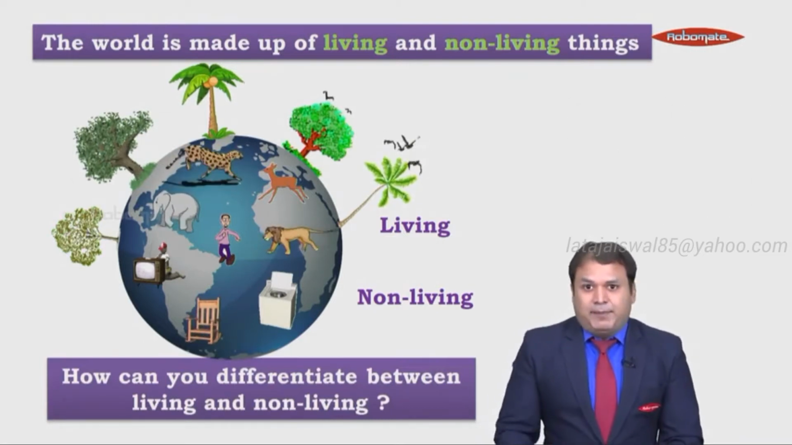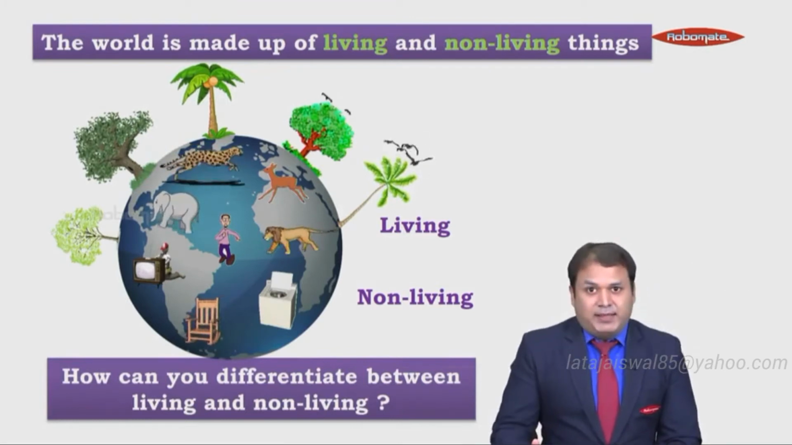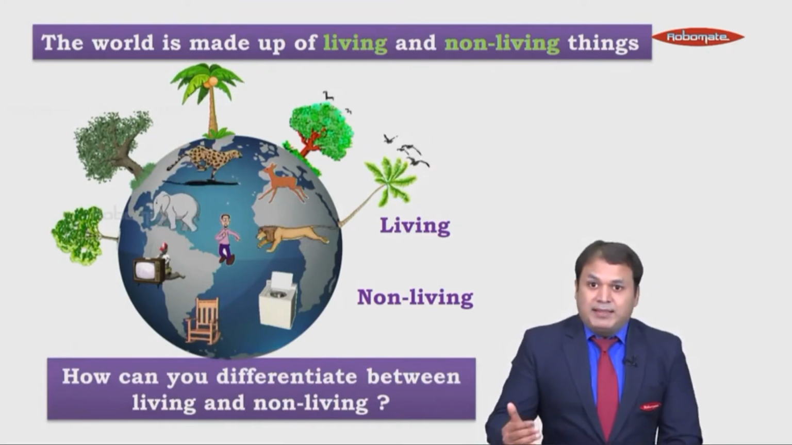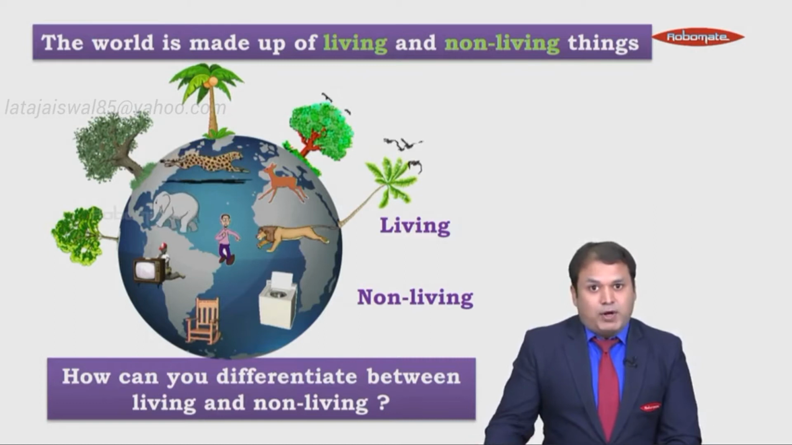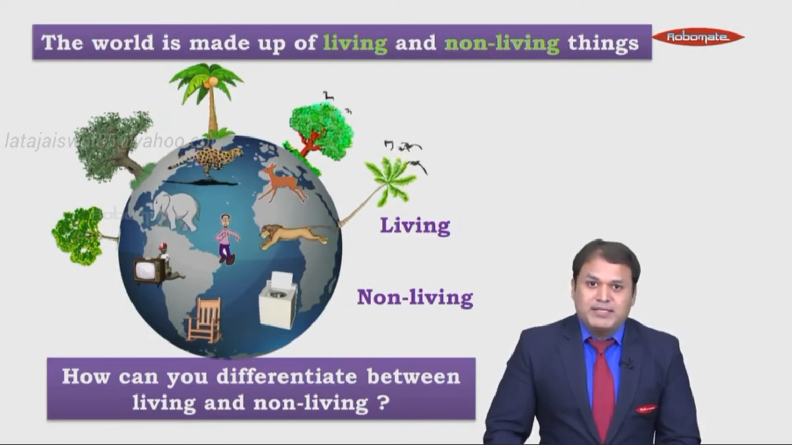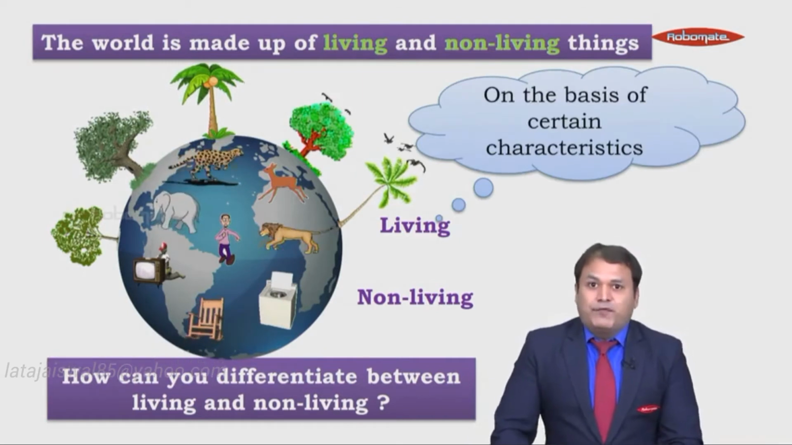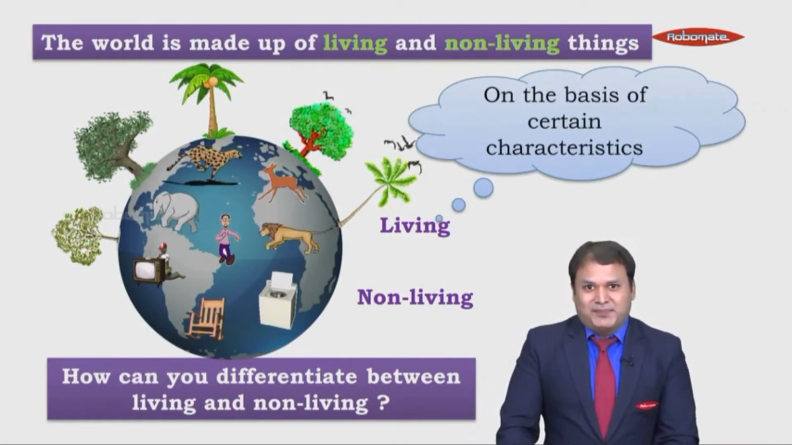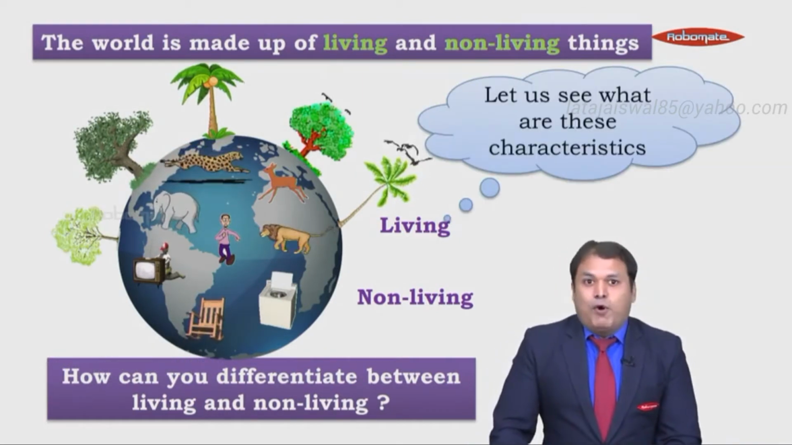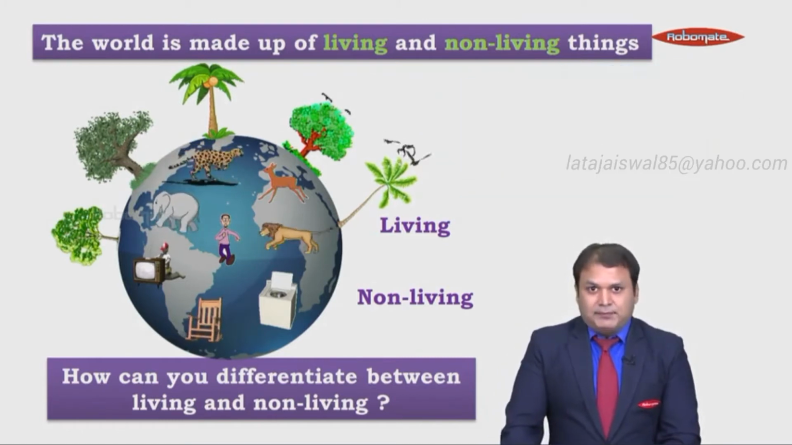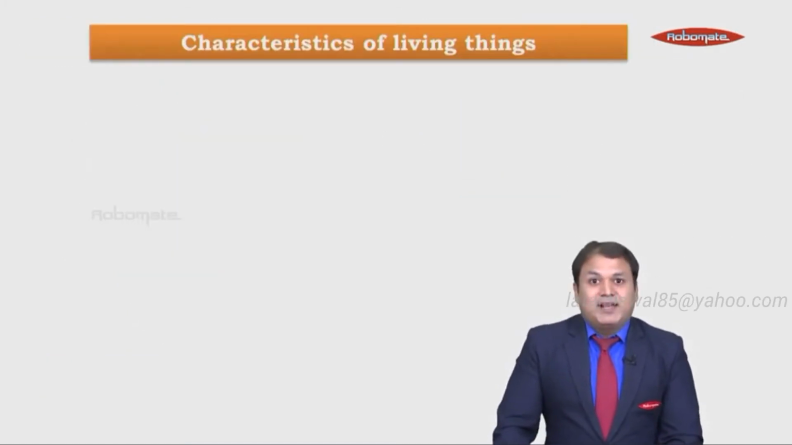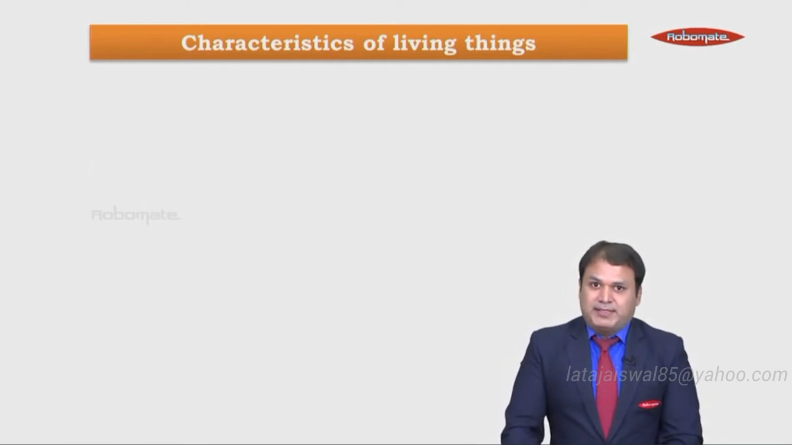Just by looking at them, can we say that this is a living thing because this is moving, and this is a non-living thing because this is not moving? Will that be correct? Obviously not. So we can differentiate them on the basis of certain characteristics. So now let us see what these characteristics are. Let's begin with the characteristics of living things.